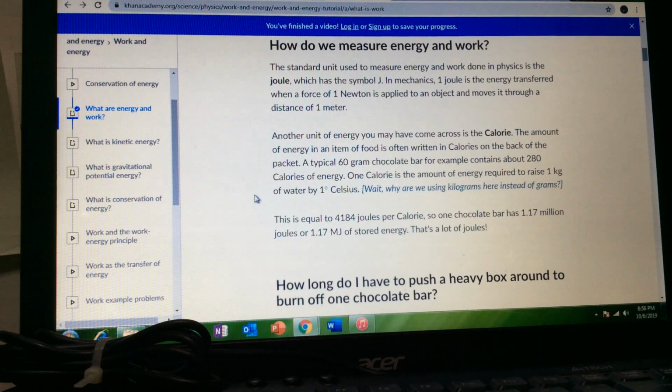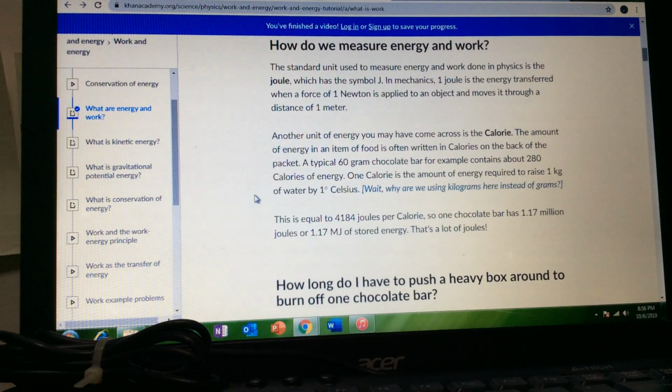Another unit of energy you may have come across is the calorie. The amount of energy in an item of food is often written in calories on the back of the packet. A typical 60-gram chocolate bar, for example, contains about 280 calories of energy. 1 calorie is the amount of energy required to raise 1 kilogram of water by 1 degree Celsius.